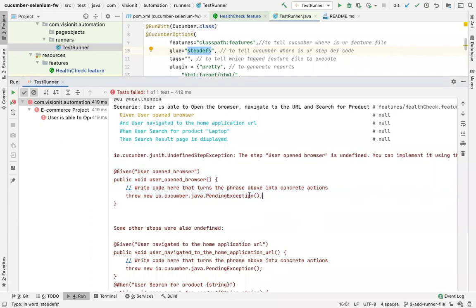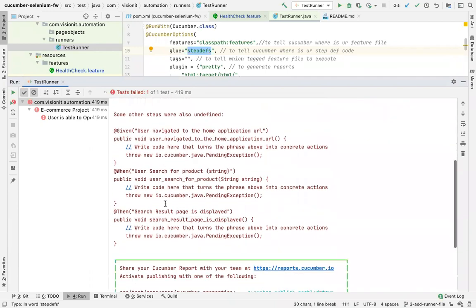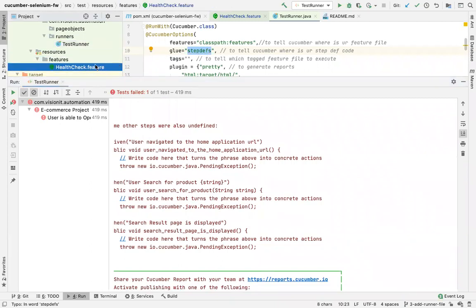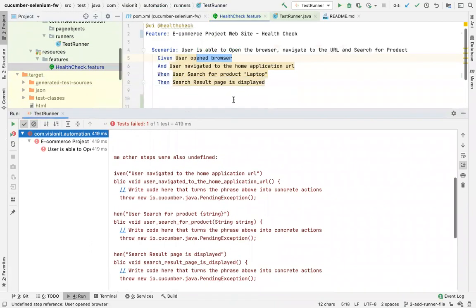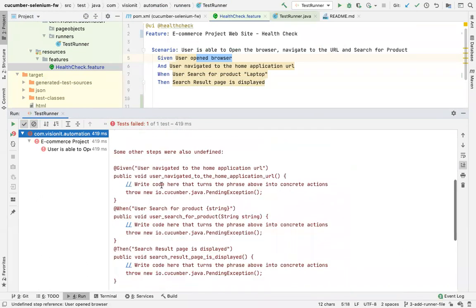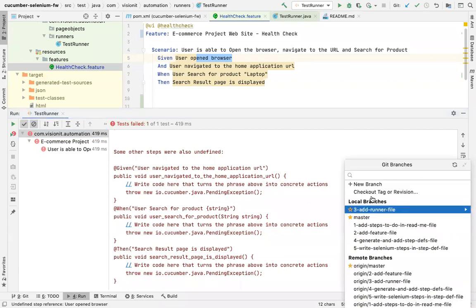However, it is not giving you the steps here, but it is giving you the method definition. It has also put an annotation above, right? And it has generated it for all the definitions, all the steps. For all the steps for which there was no step definition file, it actually generated it for you, right? Let's see what to do next.